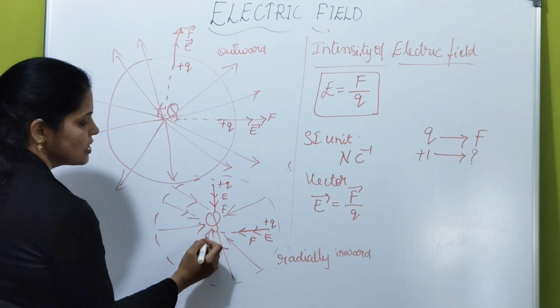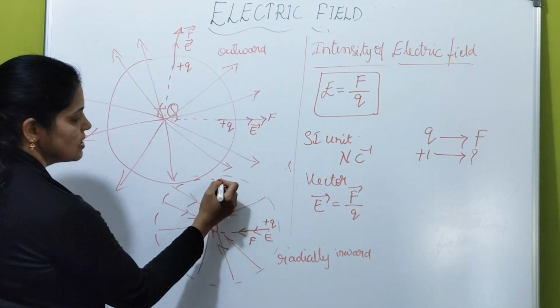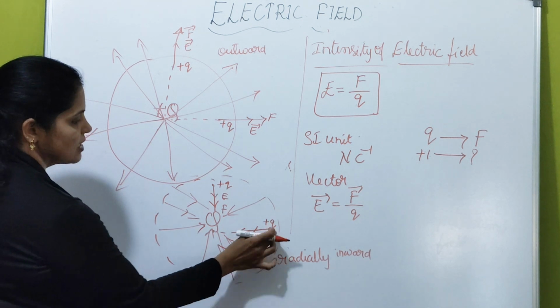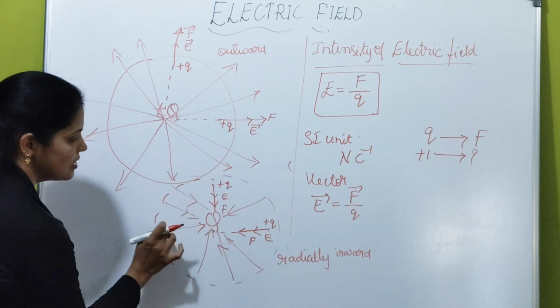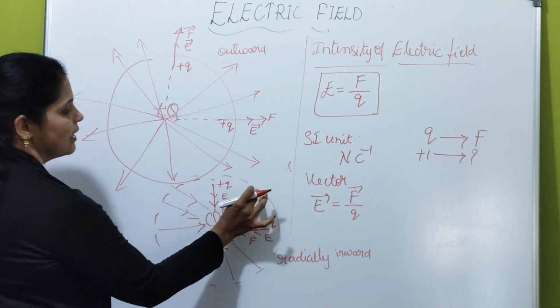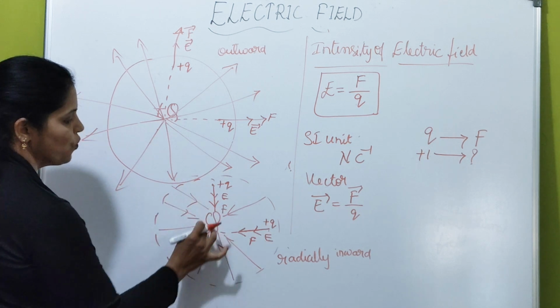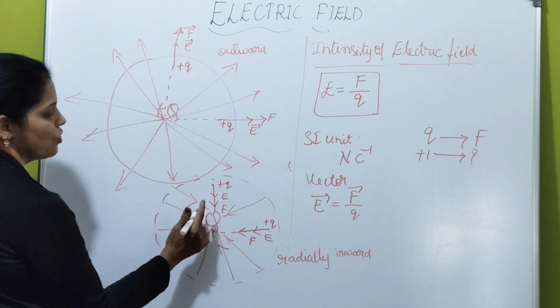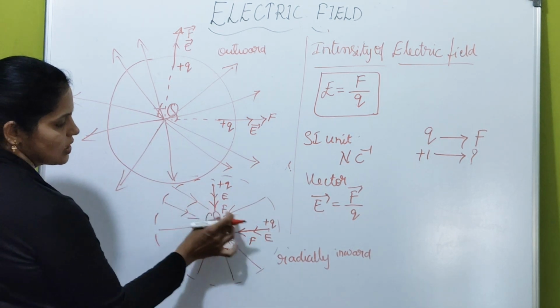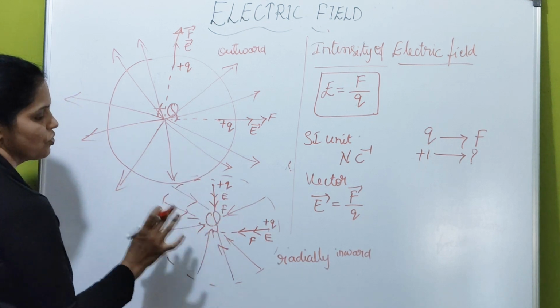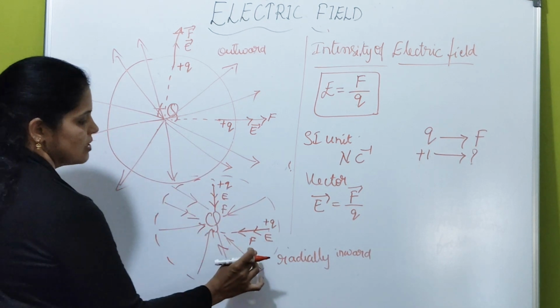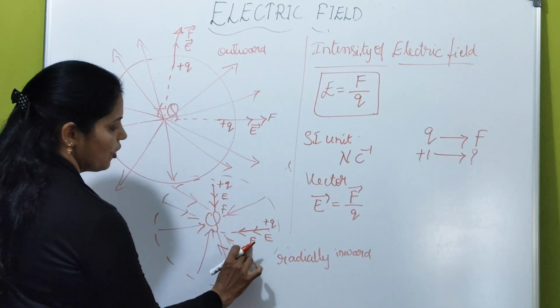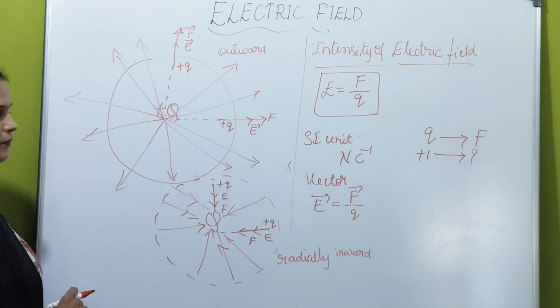If the source charge is negative, you imagine test charge at each and every point inside the electric field, then test charge is always moving towards the charge. So the direction of electric field or force is radially inward.